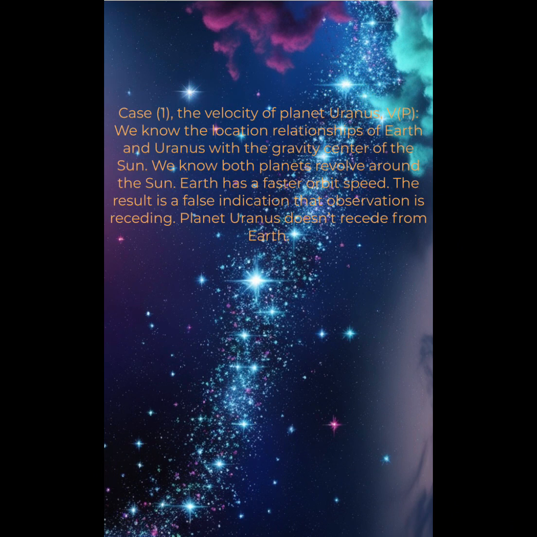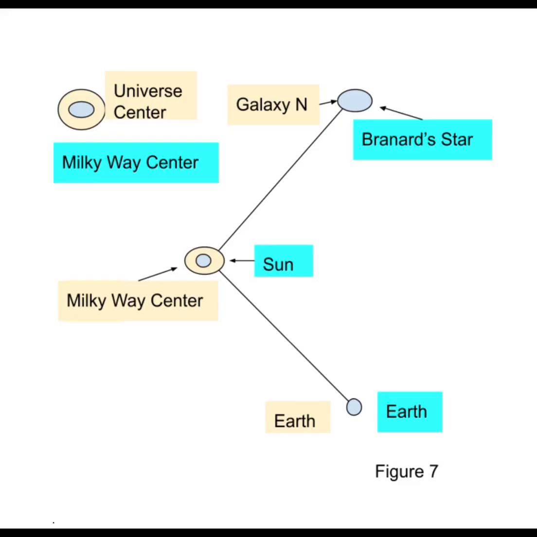Case 1, the velocity of planet Uranus, Vp. We know the location relationships of Earth and Uranus with the gravity center of the Sun. We know both planets revolve around the Sun. Earth has a faster orbit speed. The result is a false indication that Uranus is receding. Planet Uranus doesn't recede from Earth.